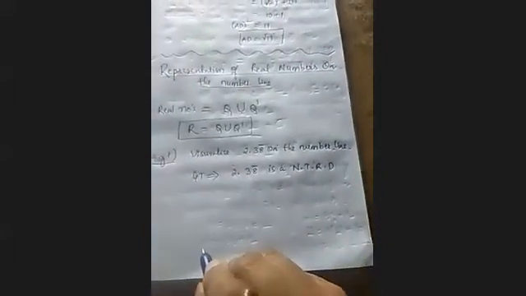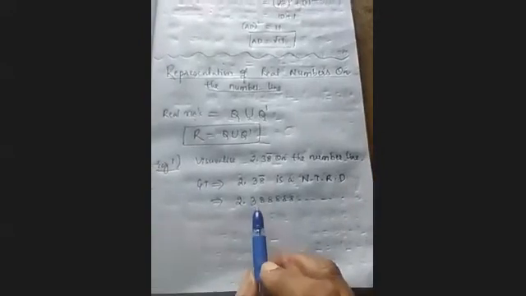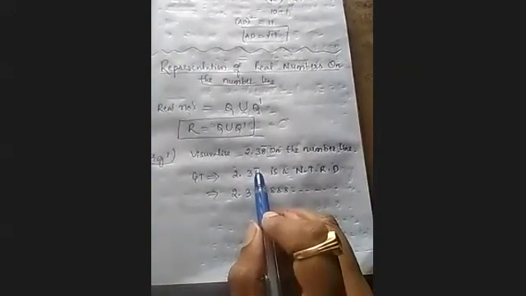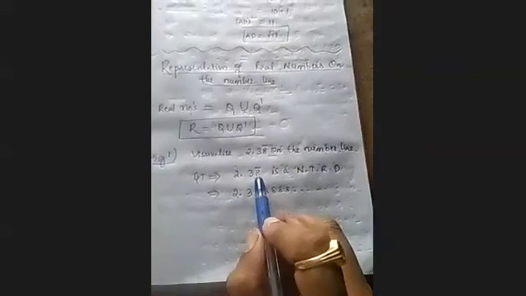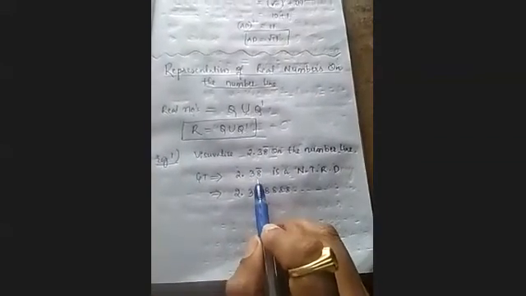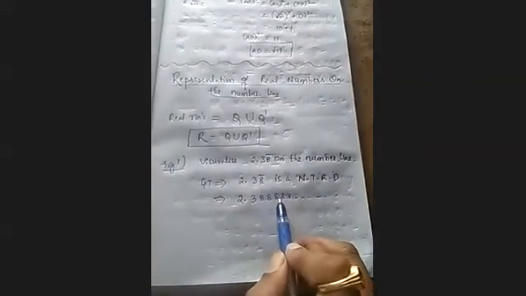Recurring is nothing but repeating decimal. That means, shall we write this as 2.38888 and so on? Because here for 8 there is the bar. That means this digit 8 is repeating.